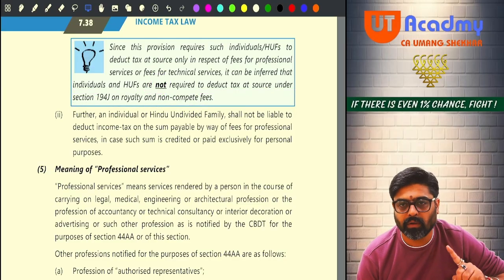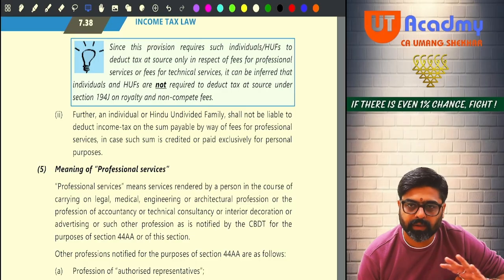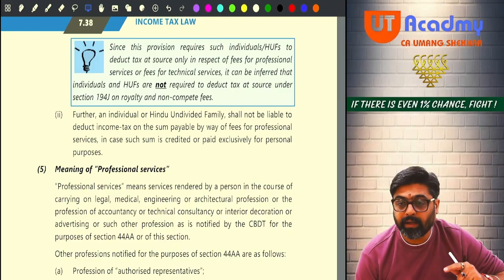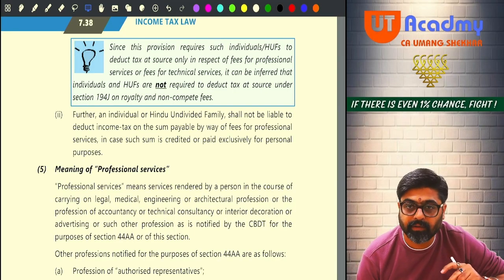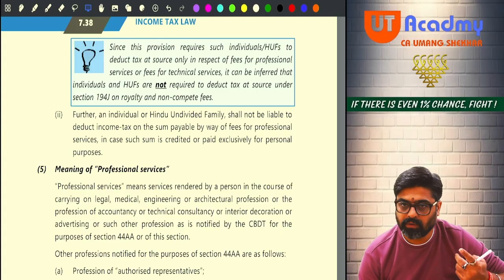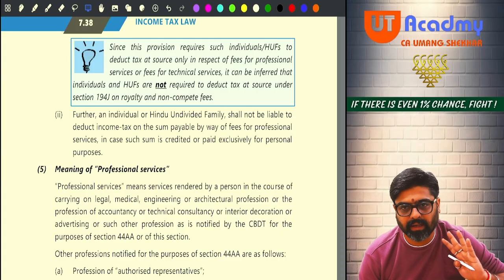So on royalty and non-compete fees, there will be no TDS if it is given by an individual or HUF. Okay, and individuals or HUFs will deduct TDS if their last year turnover is more than 1 CR or more than 50 lakhs, as the case may be.